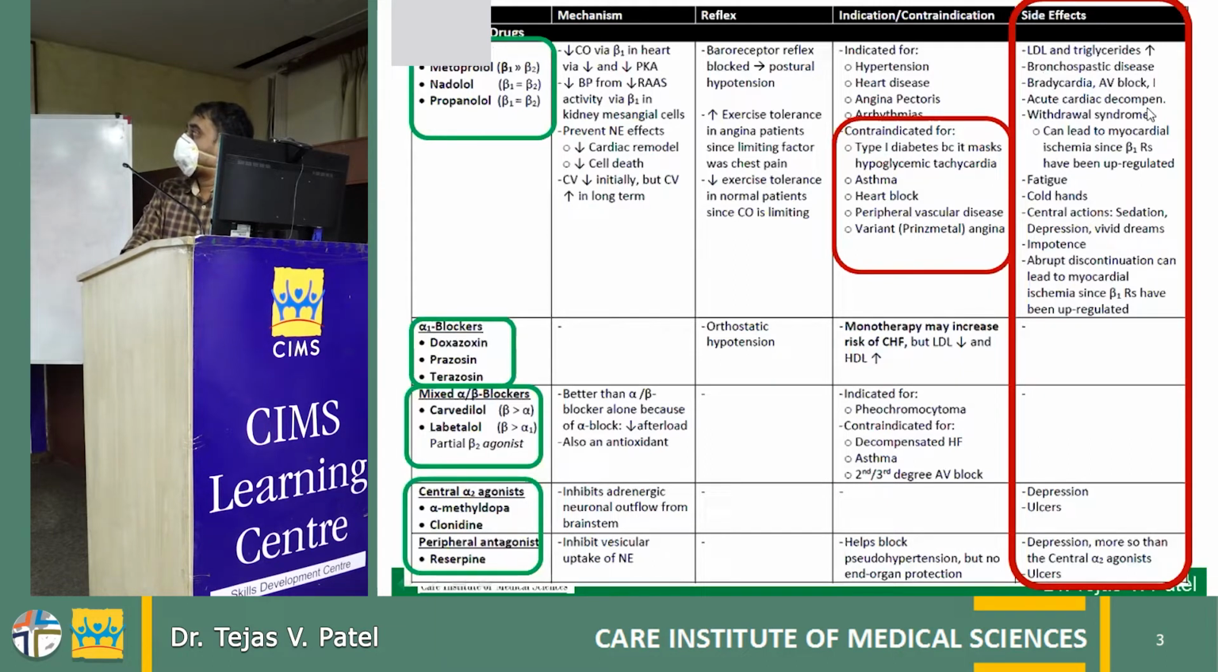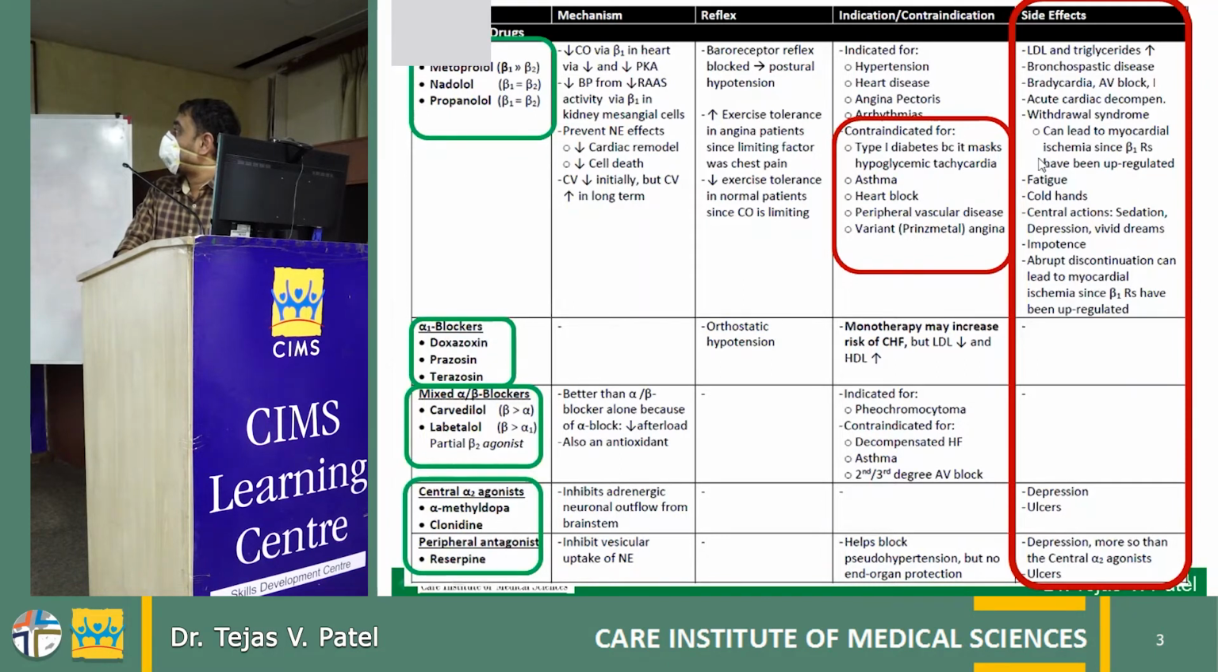Acute cardiac decompensation: some of the molecules can create acute precipitation of the decompensation of heart failure. So we have to introduce this molecule in heart failure patients gradually, and we have to titrate the dose accordingly. Withdrawal syndrome: when we stop this molecule, there will be the possibility of upregulation of the beta-1 receptors, and that can create reflex tachycardia, or even sometimes, if the patient already has heart failure, that can aggravate the heart failure and cause acute decompensation.